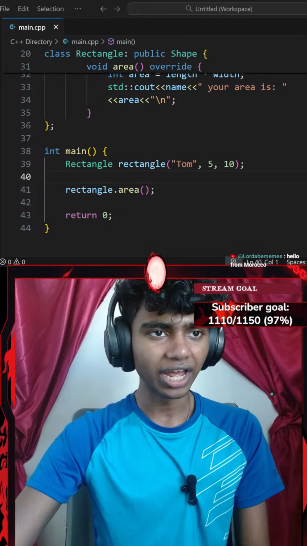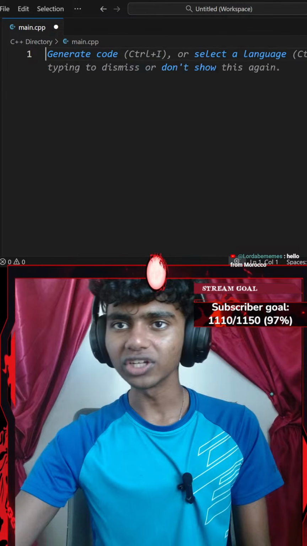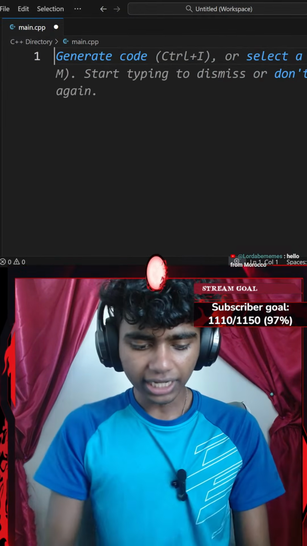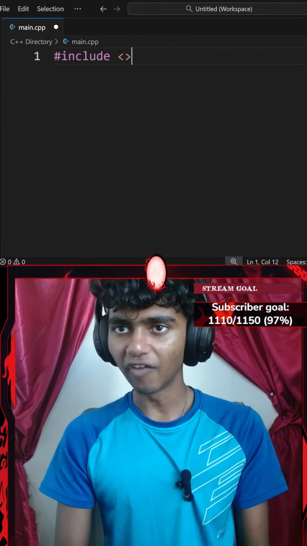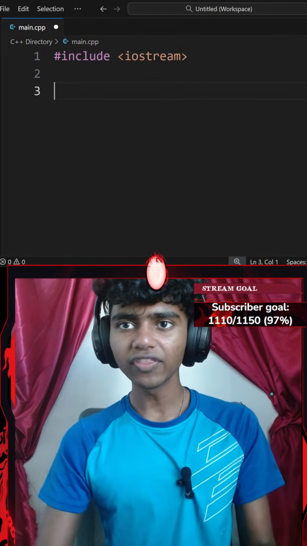Okay, let's go ahead and scroll all the way up to the instructions. That said, I'll go with Control A and delete everything. Now let's zoom in a little. Okay, now let me start off by including a pair of angle brackets. I want to include iostream. There we go. Okay, and then let's read the instructions.